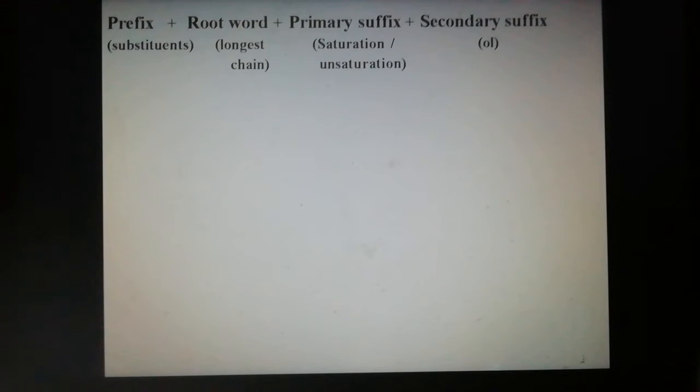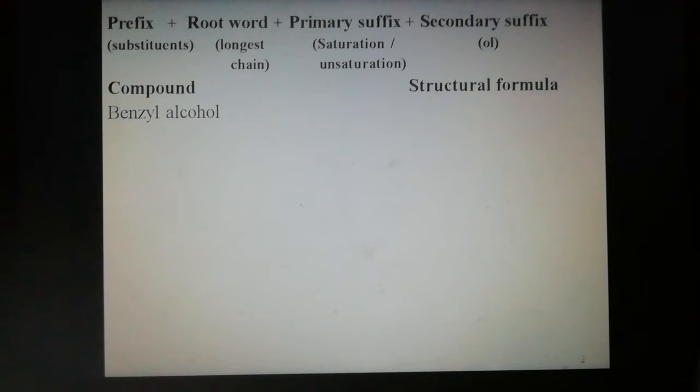So the IUPAC name of an organic compound consists of 3 parts: prefix, root word, suffix. The prefix denotes the substituent. The root word denotes the longest carbon chain. The primary suffix denotes saturation or unsaturation of the compound. The secondary suffix denotes the functional group. Now, name the organic compound benzyl alcohol.